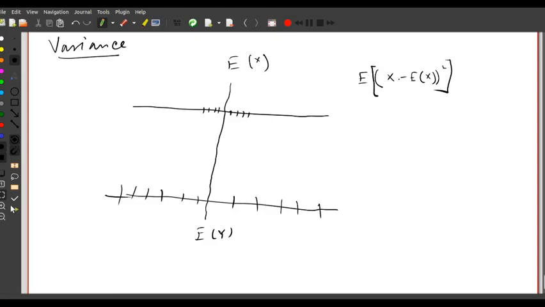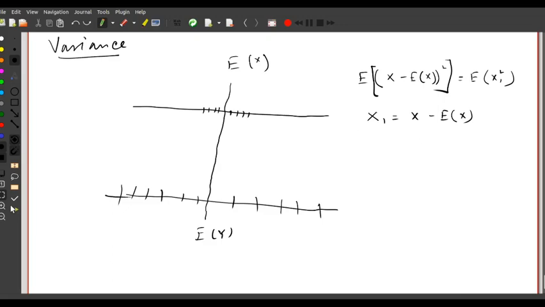See, what is this expectation? Suppose I take x1 equals x minus expectation of x, so this quantity is basically expectation of x1 square. Now in this case, what is x1? x1 is basically nothing but the distance between the values of x and expectation of x. Obviously, on this side the distance is positive, on this side the distance is negative.